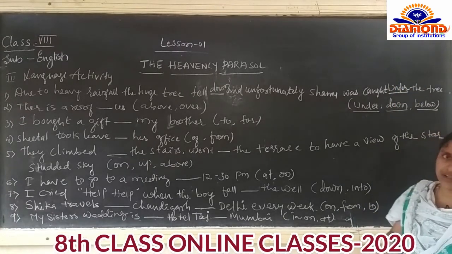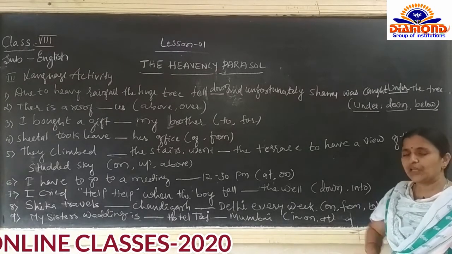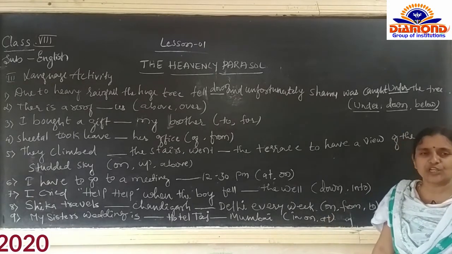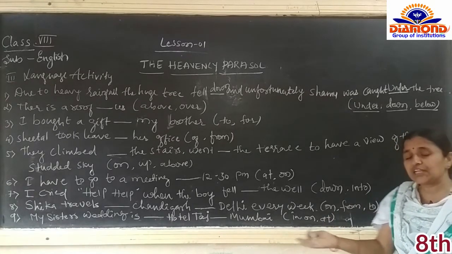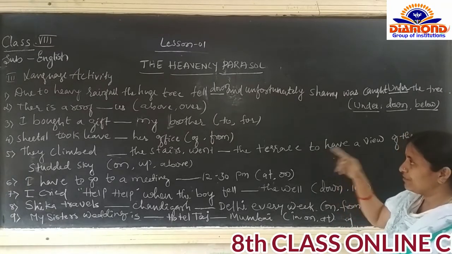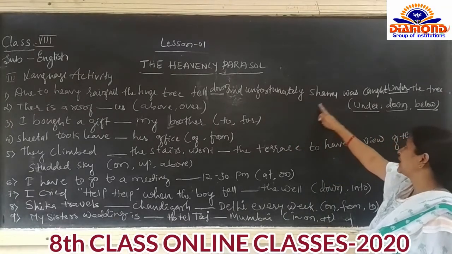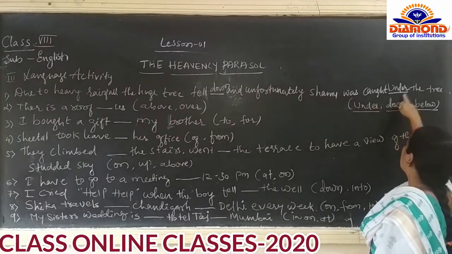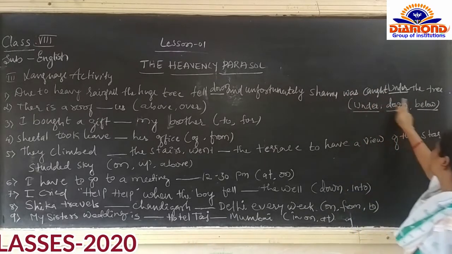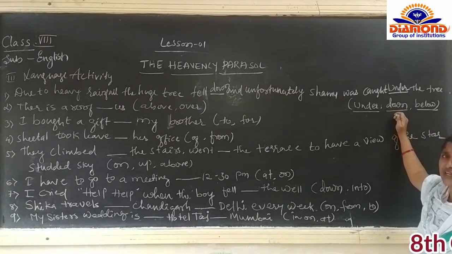the tree. Due to heavy rainfall, the huge tree fell down, and unfortunately, nobody knows when nature is going to be disturbed. Unfortunately, Shamu was there under the tree. Due to heavy rainfall, the huge tree fell down, and unfortunately Shamu was caught under the tree. Why under comes? Why not down? Just you have to think this one also.